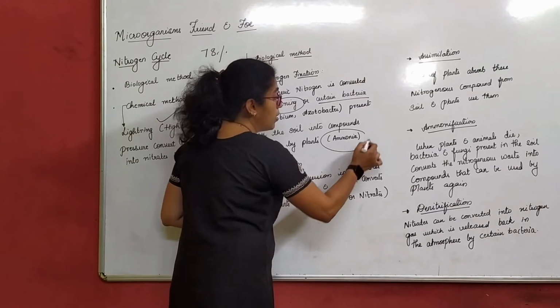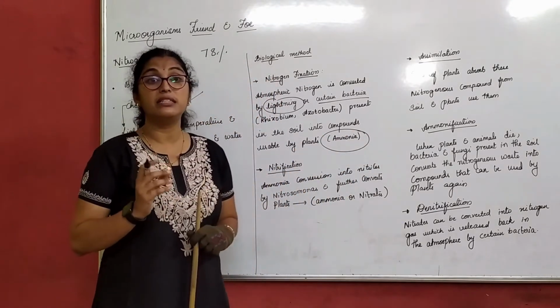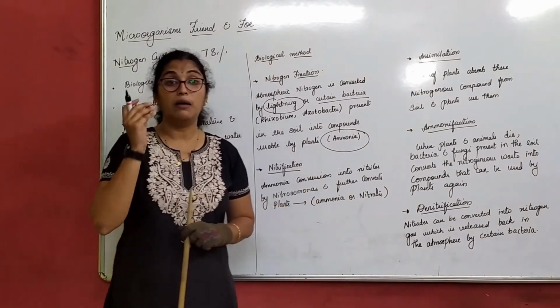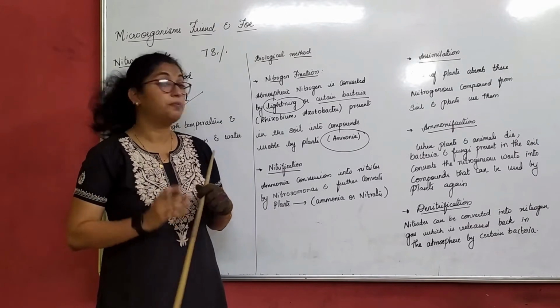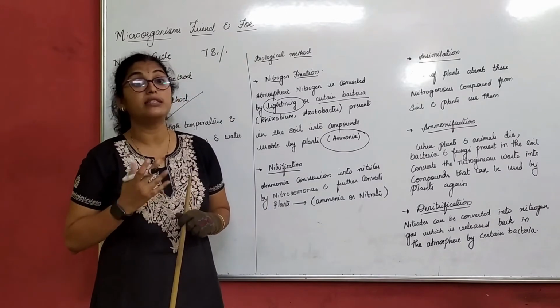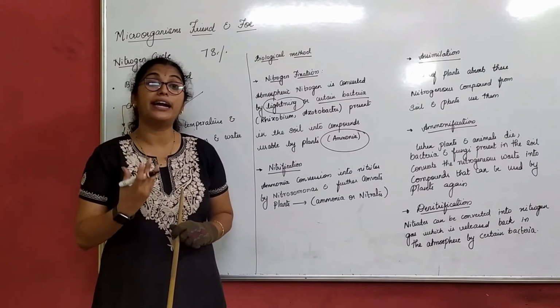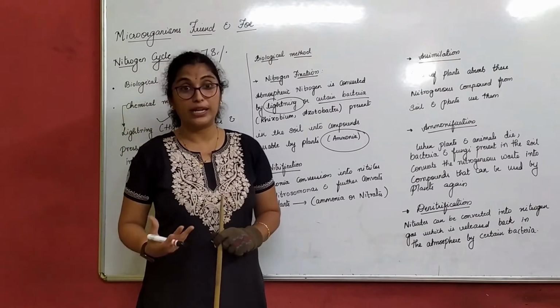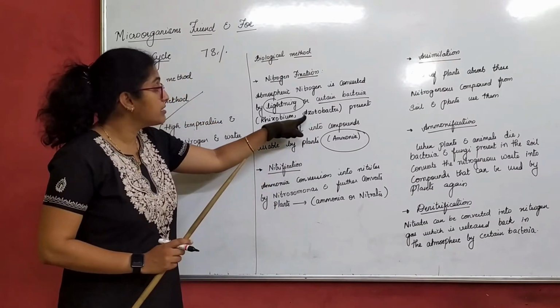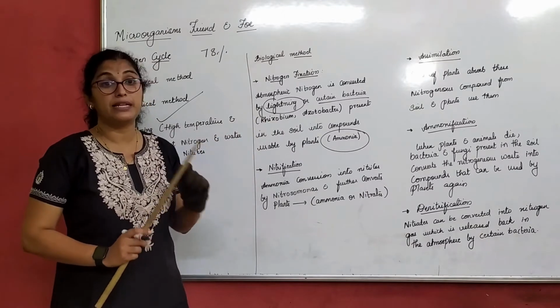What is that compound which is usable by plants? It is ammonia. Ammonia is the main requirement for the synthesis of protein, so that is actually required by plants in a very high quantity. That is done by these bacteria present in the soil.